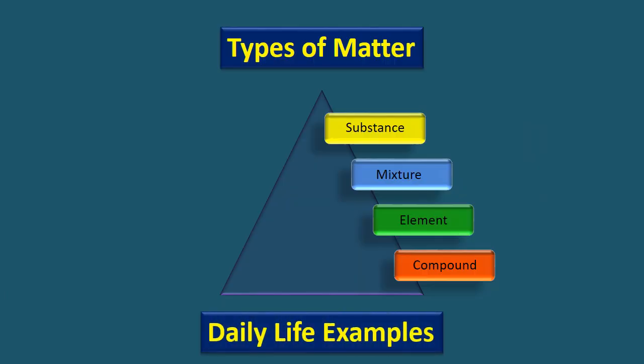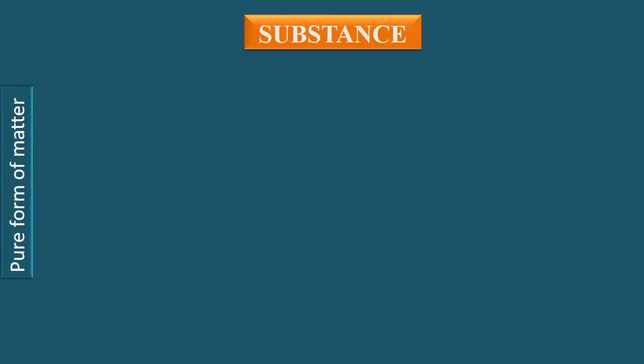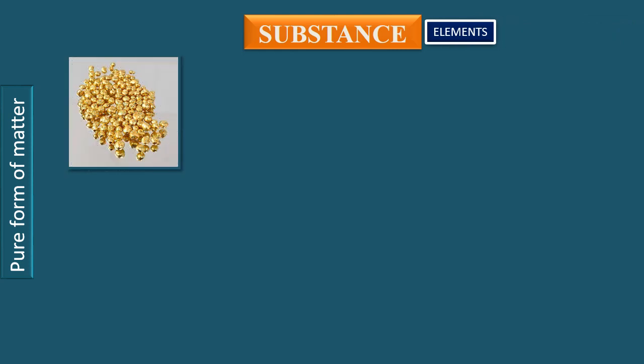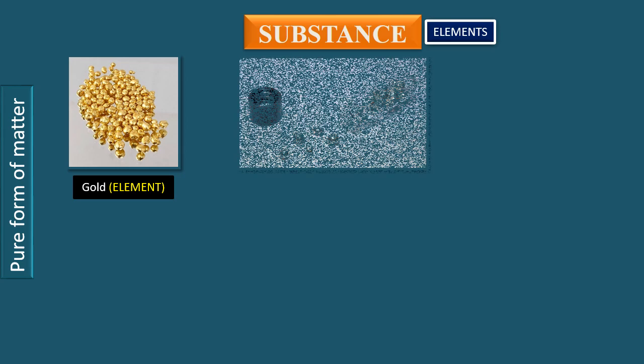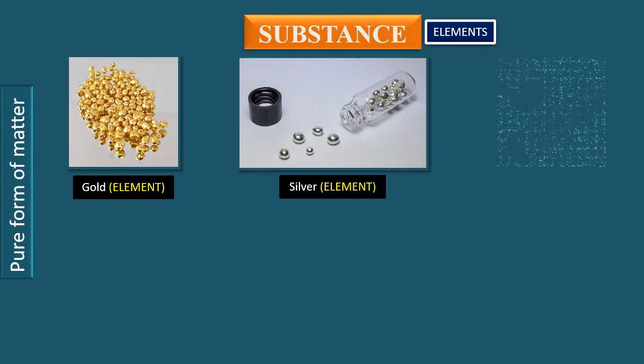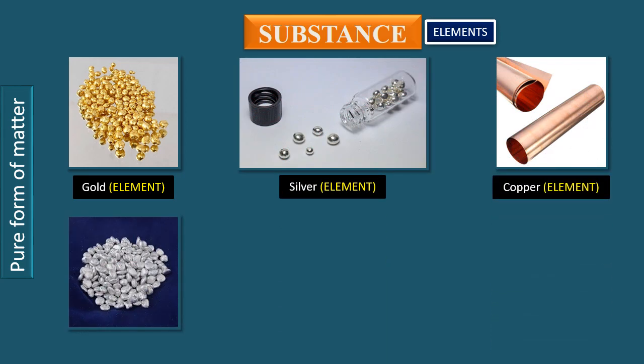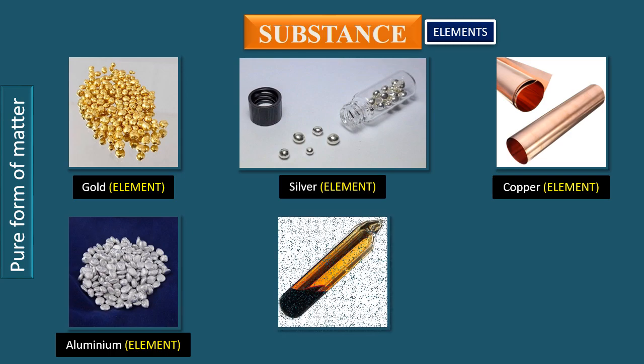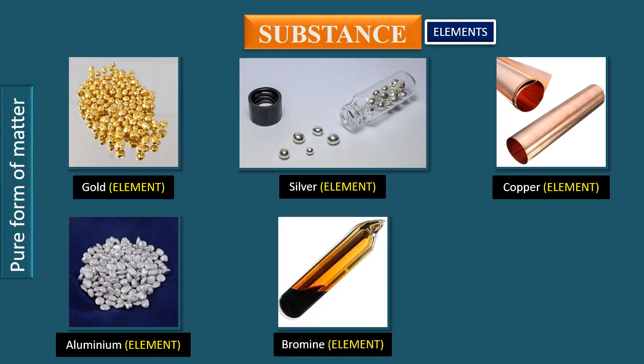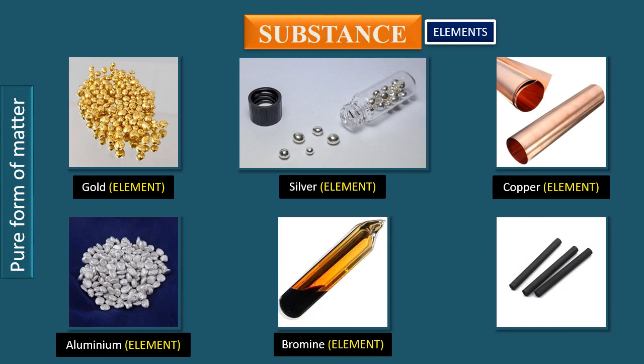Let's have some examples of various types of matter from daily life. On this slide, we have some examples of elements, and they are gold, silver, copper, aluminium, bromine, which is a liquid element, and carbon.